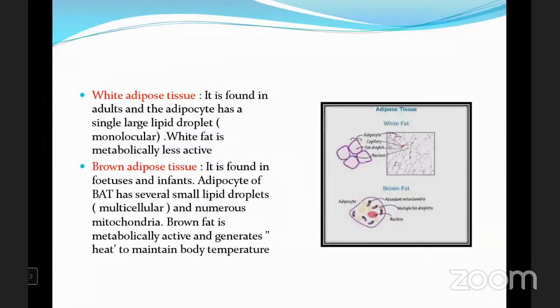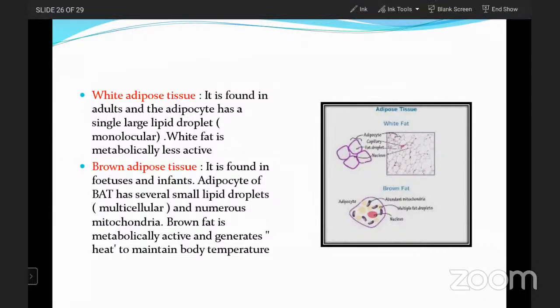The adipose tissue is again divided into two types, white adipose tissue and brown adipose tissue. First we go for the white adipose tissue. It is found in adults, and its adipocytes have a single large lipid droplet, which is known as unilocular. White fat is metabolically less active compared to the brown.